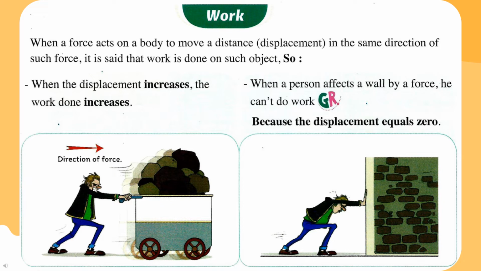When a person pushes a wall with a force, can he do work? No. Why? Because the displacement equals zero. Think about it: when you push the wall, does it move? No. So the displacement is zero, and no work is done.